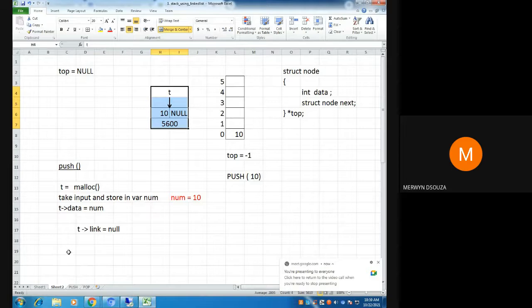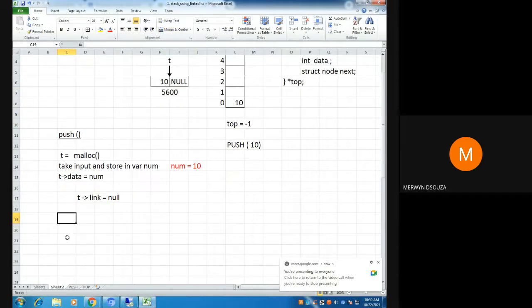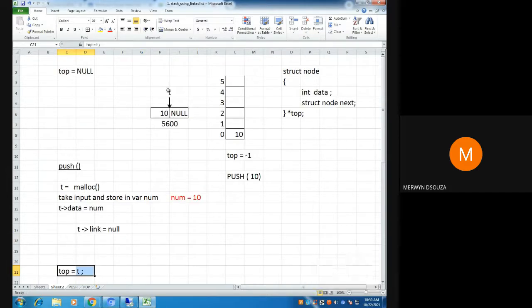The way to do that, as you have all correctly said, is top equal to T. T is a local variable, so the moment we exit this function, this variable will get deleted.